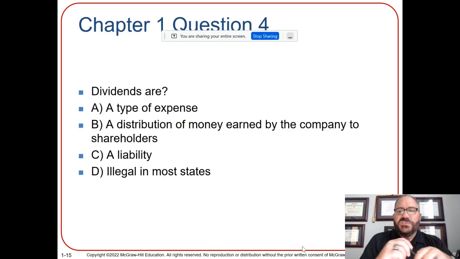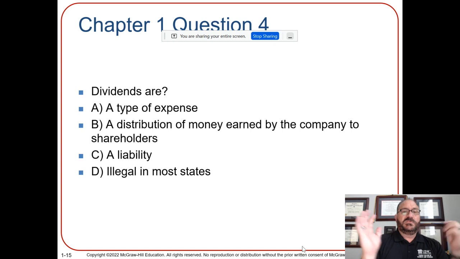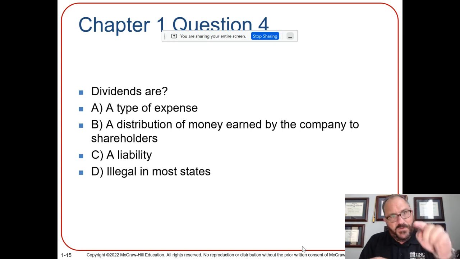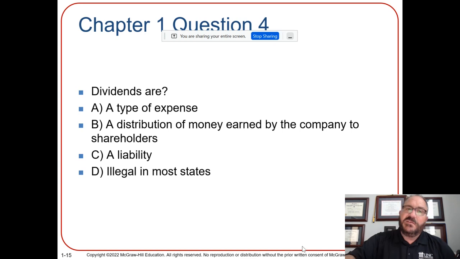Okay? So here you go, folks. Question number 4. What are dividends? Are they a type of expense, or something else? Again, don't forget, write this down because at the end, you're going to go in and put your answers in on Canvas.